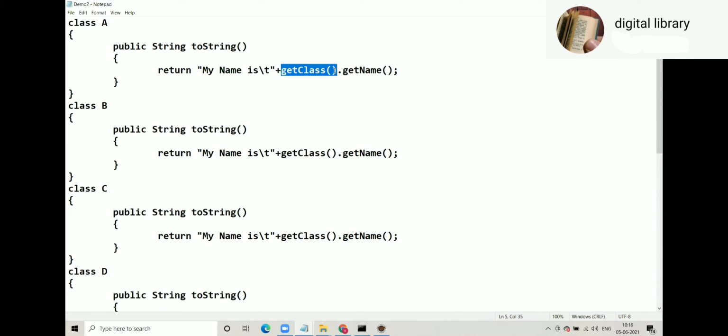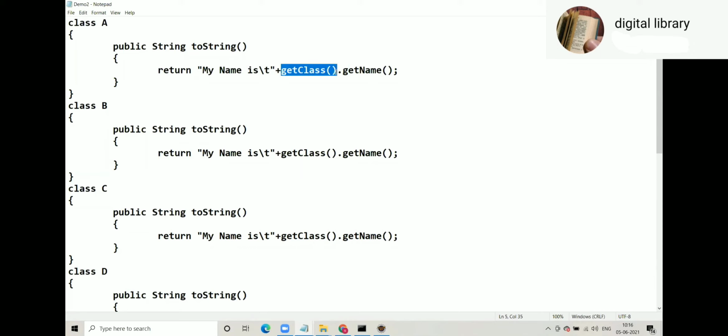Now get class returns what? Object. No need to think much, because thanks to Java's method naming convention. Big thanks to Java's method naming convention. Method name is get class. So what must it return? It must return class, a reference of Class. So get name is a method of Class because it is invoked on the reference returned by get class.